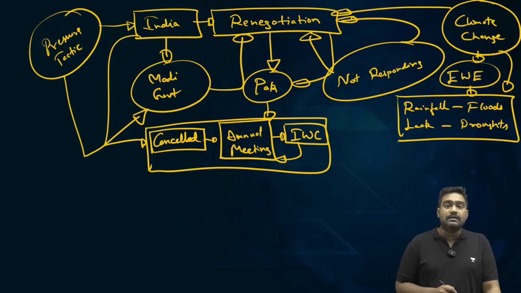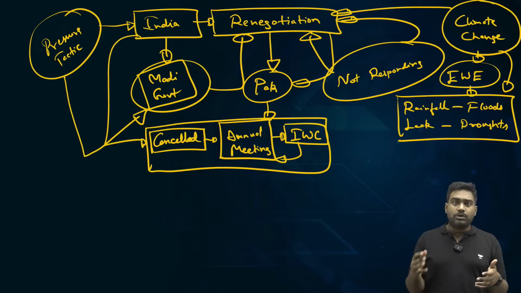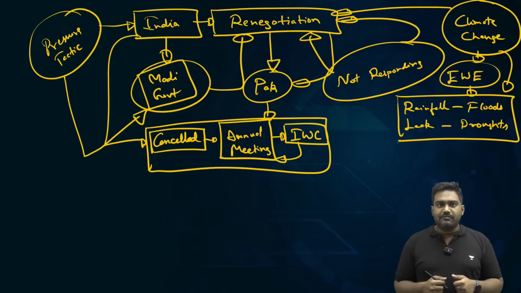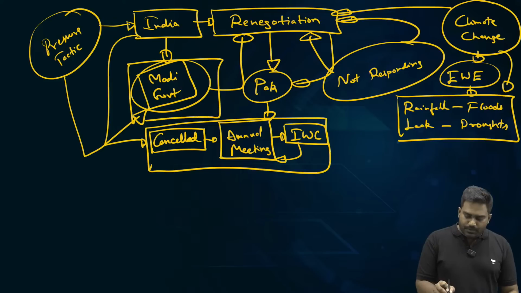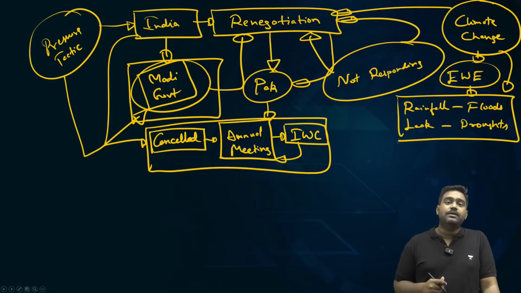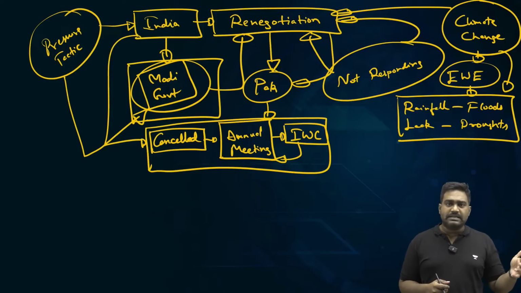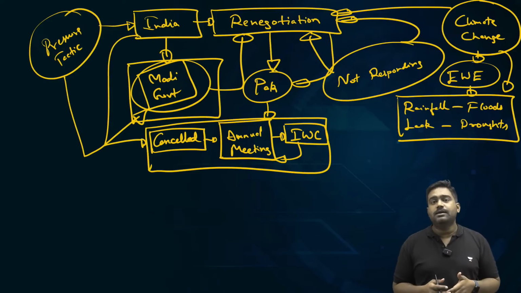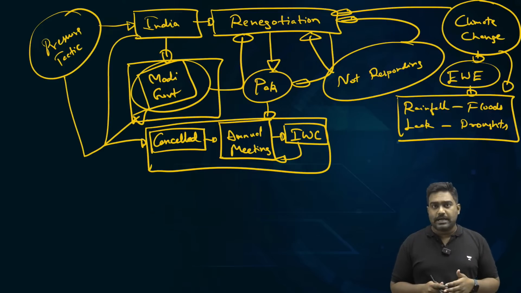pressure tactic on Pakistan. Because PM Modi had once stated after the Uri attacks that blood and water cannot flow together. If Pakistan is bleeding Indians through terror attacks, how can Pakistan expect us to release water? This was a statement made by Prime Minister Modi. Back then, even Vajpayee and Manmohan Singh had made a similar statement. Not with regard to Indus Water Treaty, but with regard to talks with Pakistan. They had said terror and talks cannot go hand in hand. When Pakistan is carrying out terrorism against us, we can't talk to Pakistan. So PM Modi relied on the same position and he said blood and water cannot flow together.